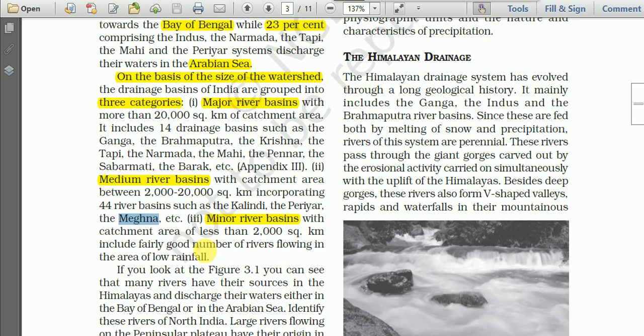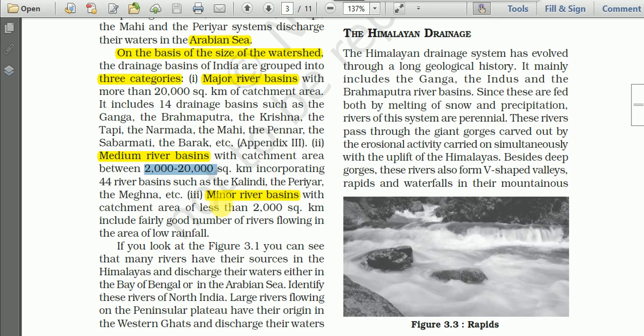The size of the catchment area must be between 2,000 and 20,000 square kilometer. The important rivers are Kalindi, Periyar, Meghna. The names are not mentioned, but we have 44 rivers in this group.